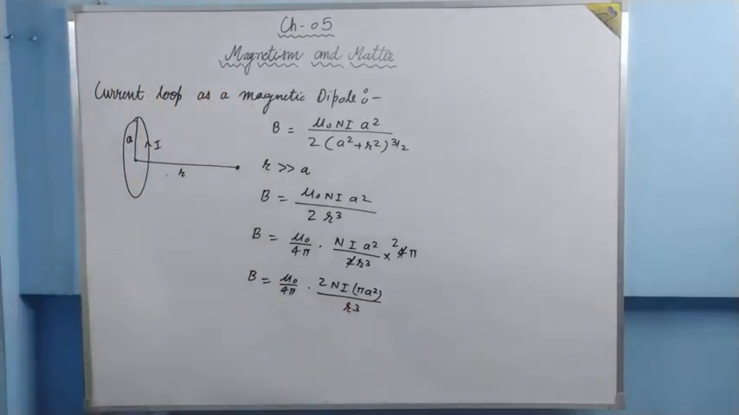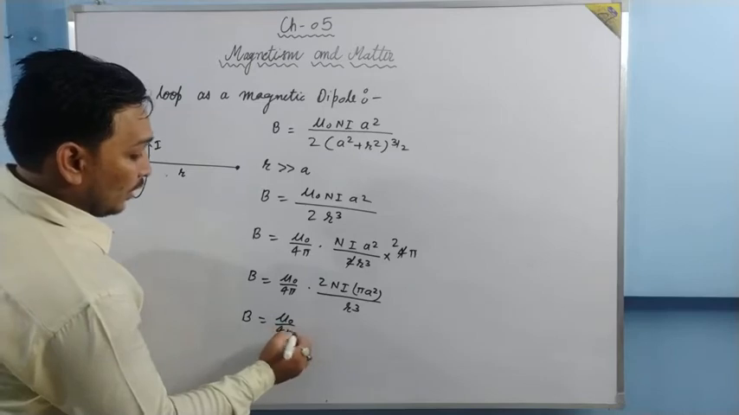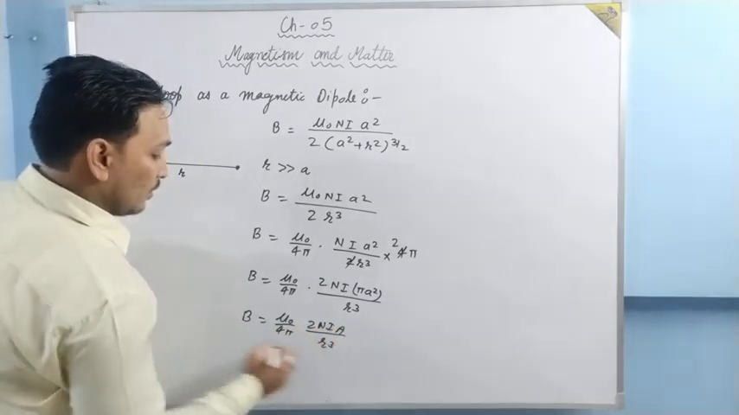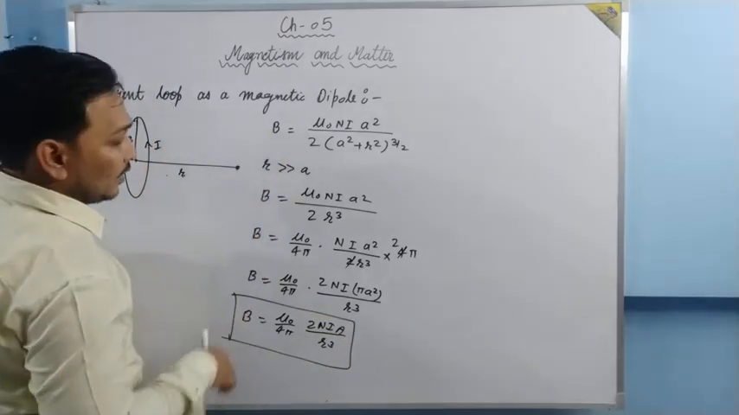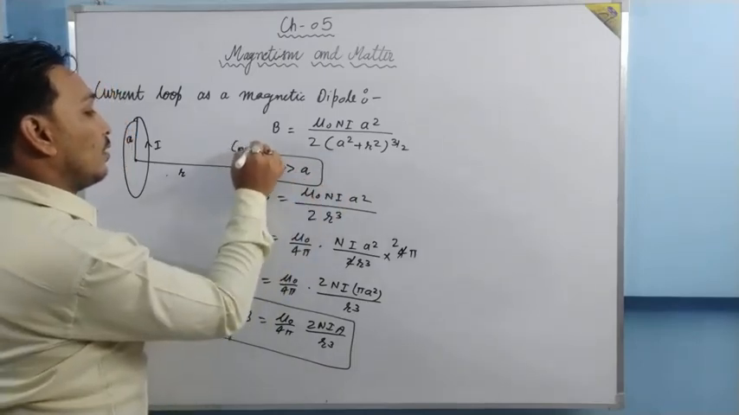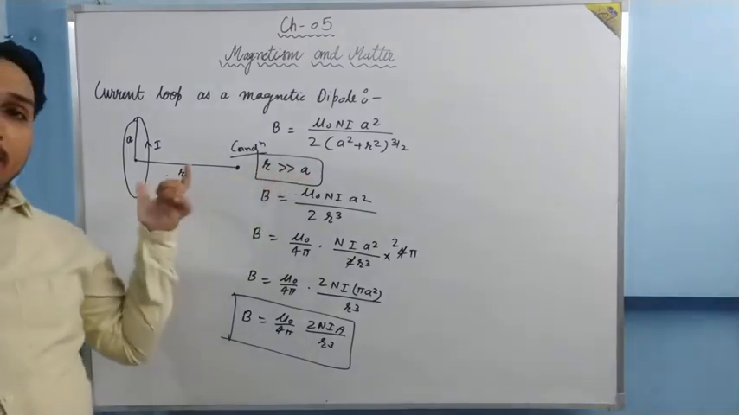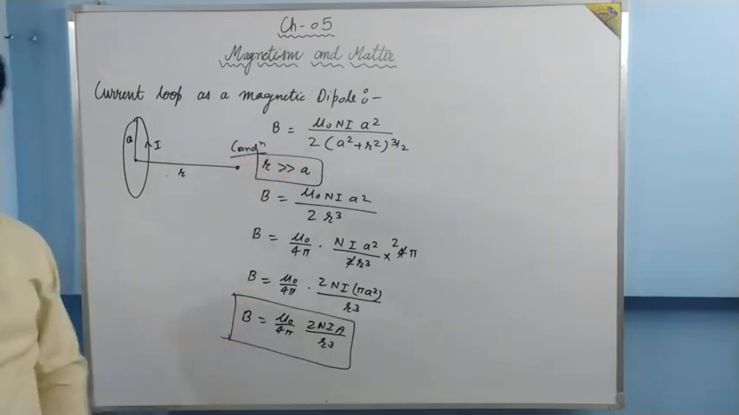Now what is pi a square? A is the radius of the loop, so pi a square becomes the area. What we can write now? We can write B is equal to mu naught upon 4 pi into 2Ni A upon r cube. The same formula can be written as this. This is the condition I have applied. If r is very much greater than a, that is, the distance is very much greater than the radius of the loop, then this formula can be obtained in this form.